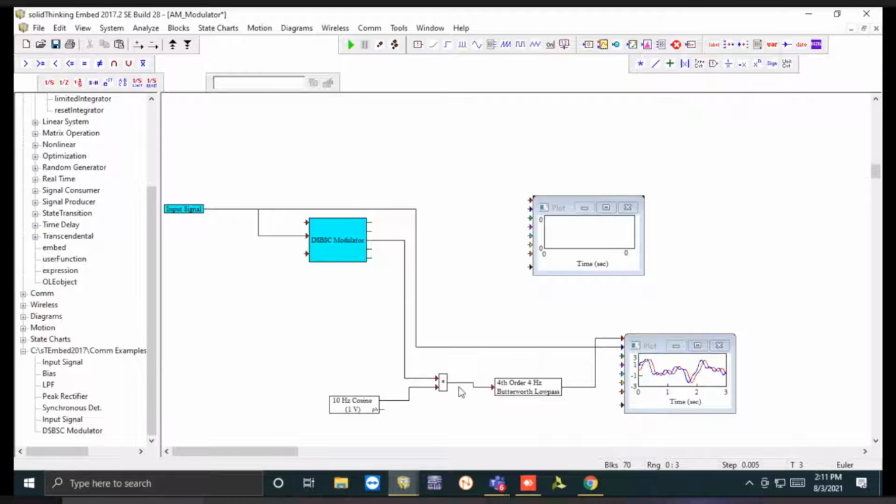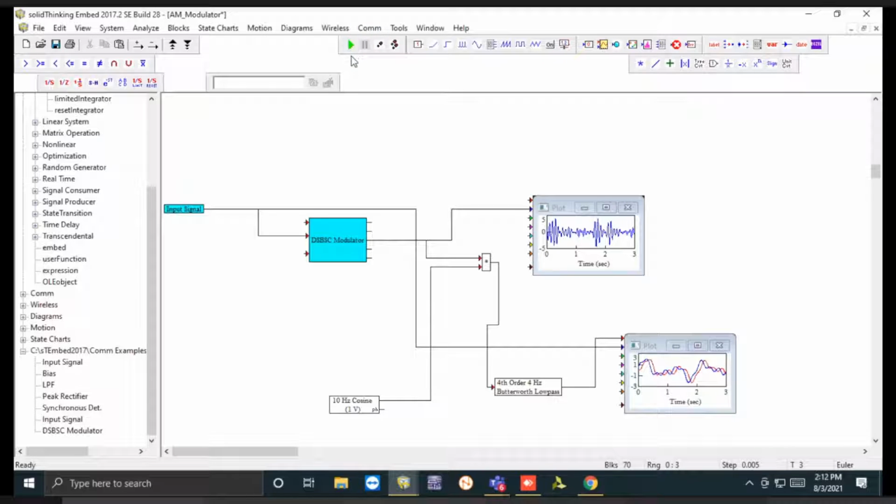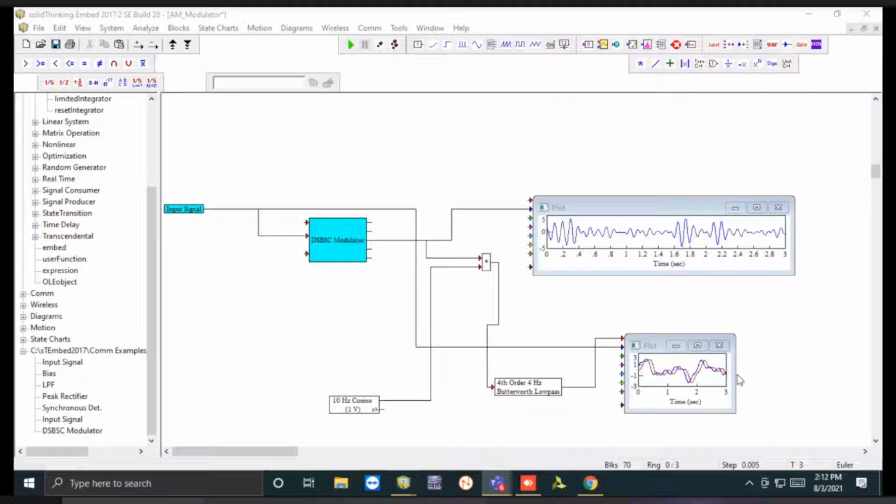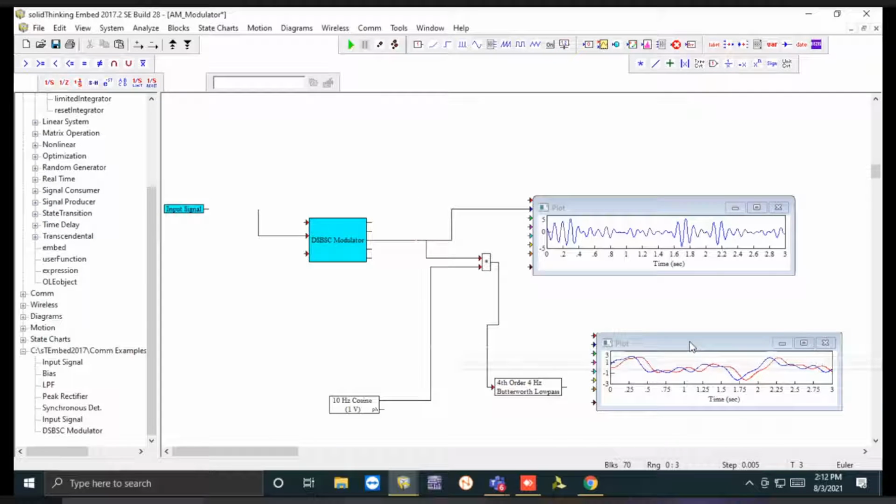SSBSC is in the first experiment, experiment number 1. Okay, so this is our DSBSC modulated signal and the demodulated signal in the time domain, right? And after that, we are going for the SSBSC.